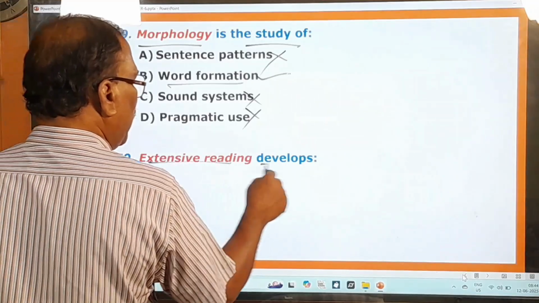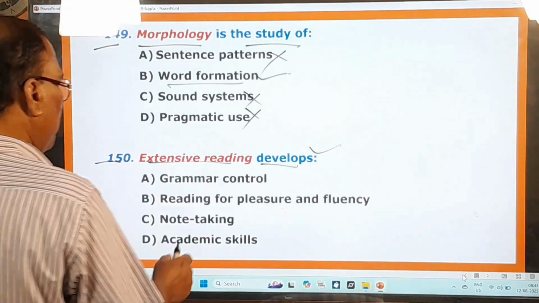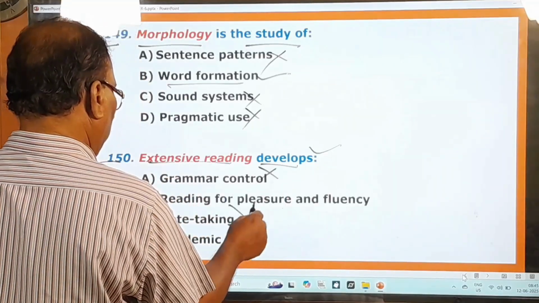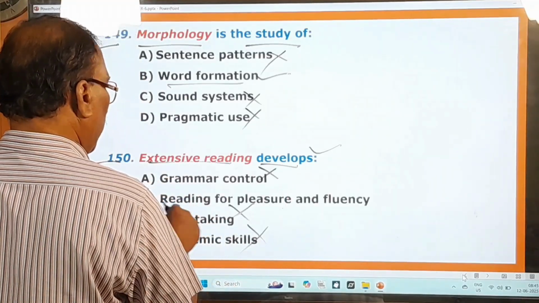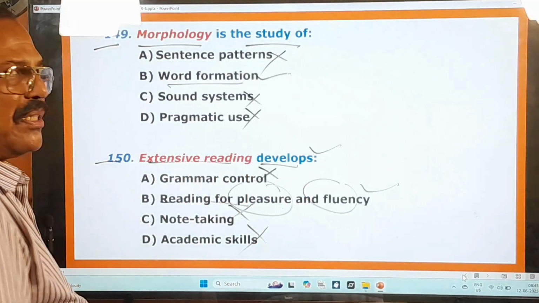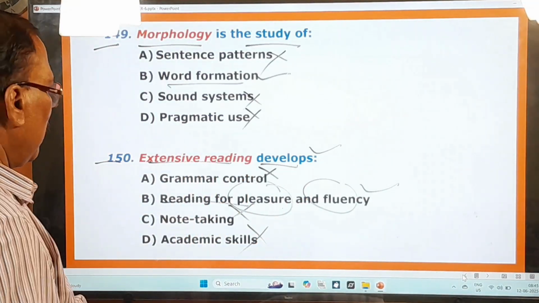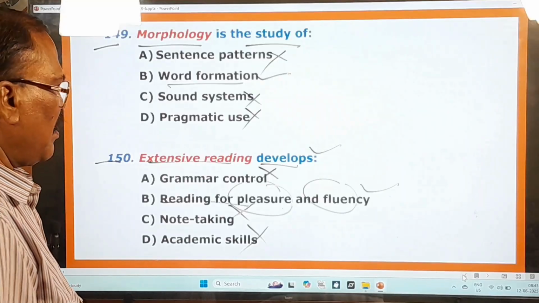Okay, and then 150th question. Extensive reading develops what? So it develops grammar control, no, note taking, no, academic skills, no, but reading for pleasure and fluency. So that only it develops. It develops pleasure of reading, and it also develops fluency. Right. Now you move on to other questions.